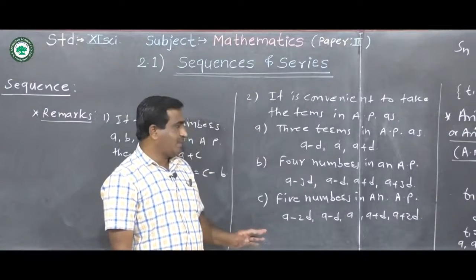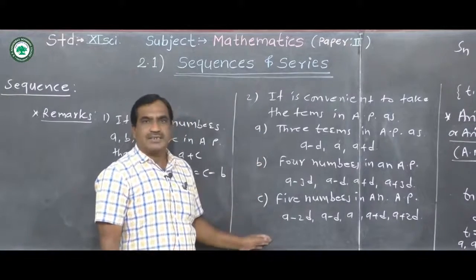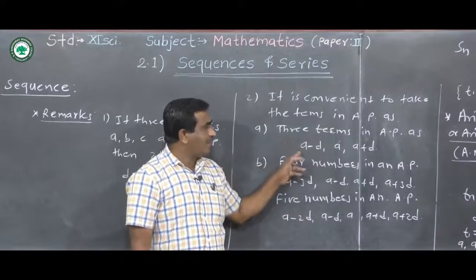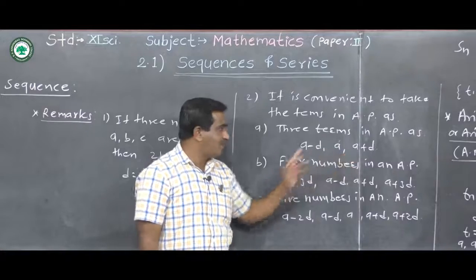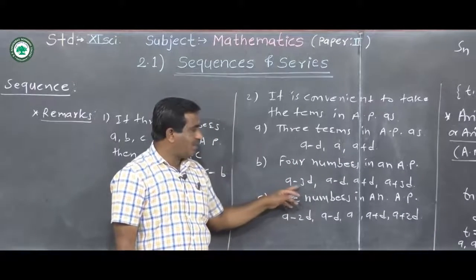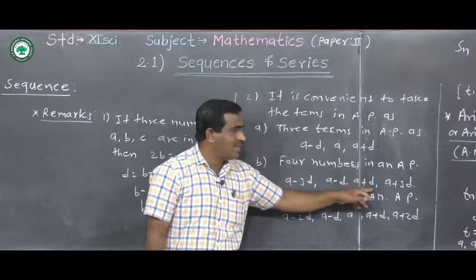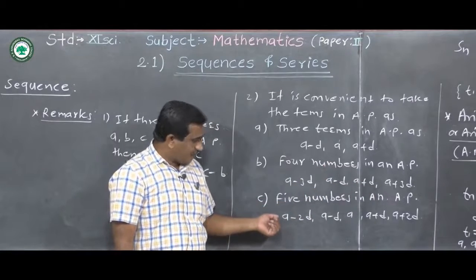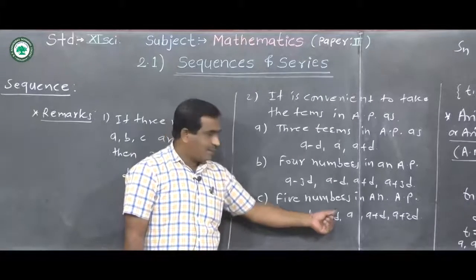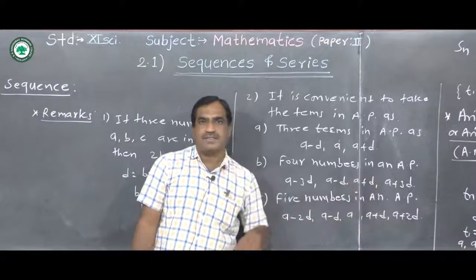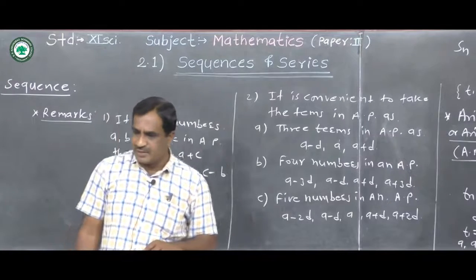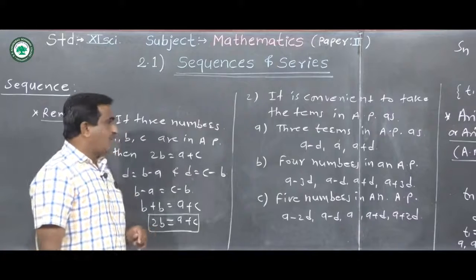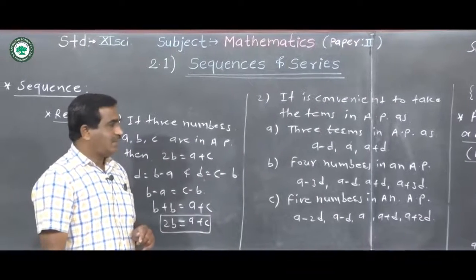Okay. For solving the example, we can consider these three remarks or notes. We can take three numbers in AP as A minus D, A, A plus D. Four numbers in AP as A minus 3D, A minus D, A plus D and A plus 3D. And five numbers in AP as A minus 2D, A minus D, A, A plus D and A plus 2D. Okay. Using these remarks and the definition of arithmetic sequence, we have solved examples in 10th standard.